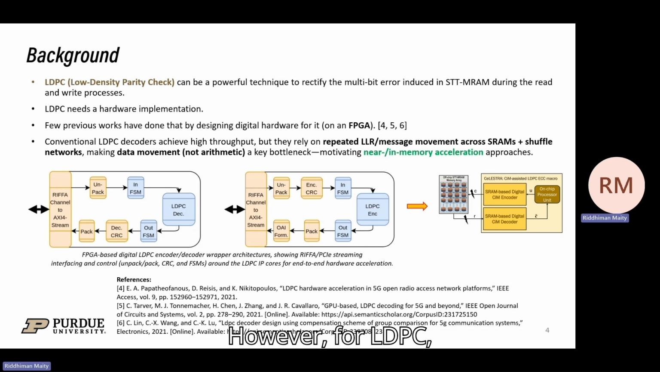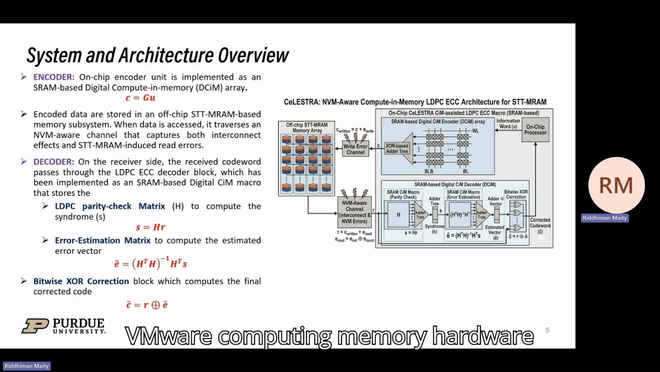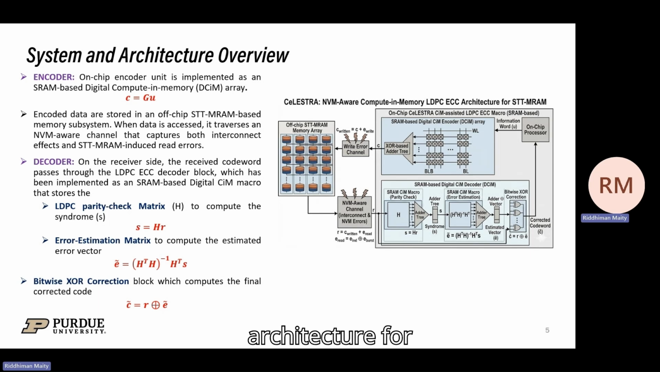However, for LDPC, we have to multiply our message bit or code bit with a specific unique vector. To get that vector, we need frequent read access from our SRAM. So that creates a bottleneck for data movement, and this motivates us to investigate near-memory or in-memory acceleration of LDPC. This is our NVM-aware computing memory hardware architecture for LDPC encoding and decoding.